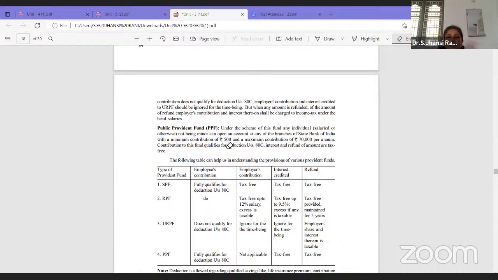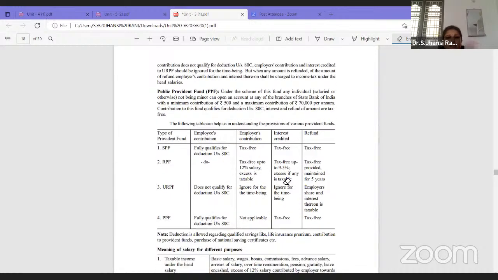Next, the public provident fund. Under this scheme, minors can also open an account, with a minimum of 500 rupees and a maximum of 70,000. It is deductible under section 80C, and the interest is also tax free. So this is what they have given: employee's contribution, interest credited and refund. This has to be memorized.